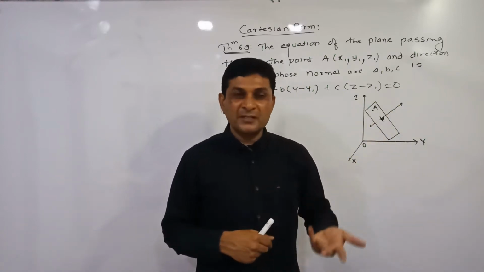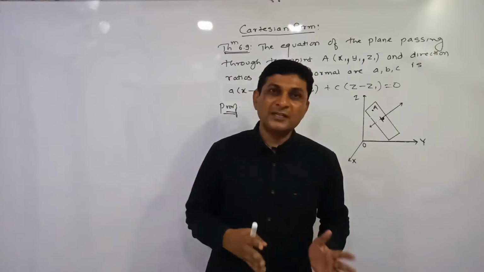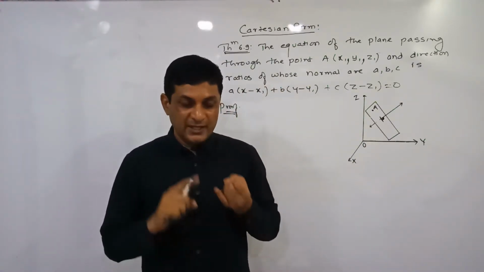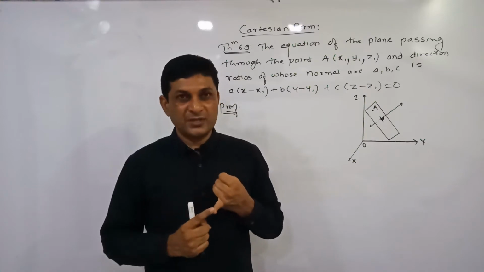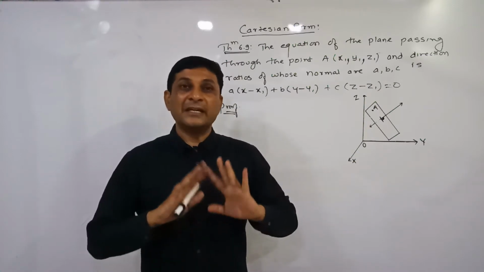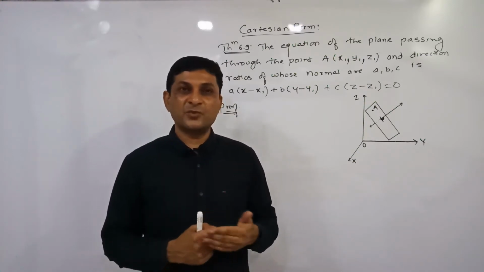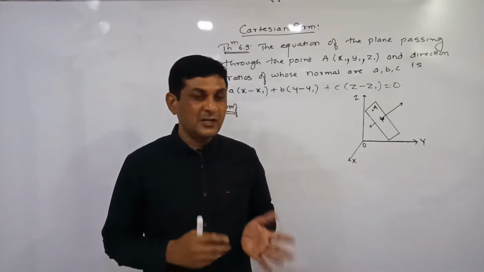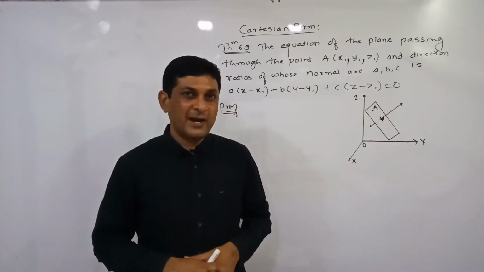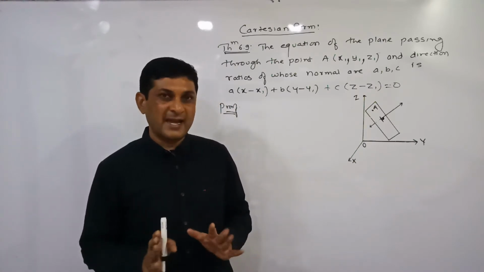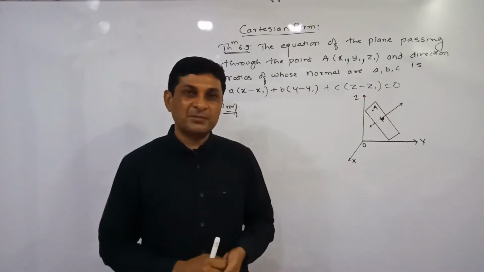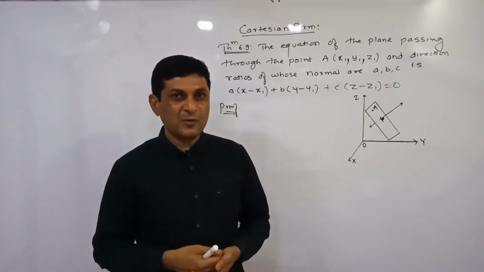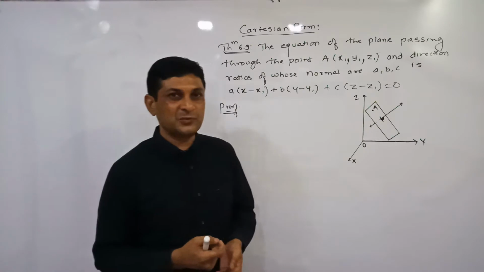Since the normal is nothing but a line, and all the results related to lines we have studied in vectors also. In vectors we have studied direction ratios, direction cosines, the interrelation between direction ratios and direction cosines of a line, and how to find the angle between lines. All these results we will also require in this chapter. The first part of this chapter is lines, where we have seen how to find the equation of a line and many more results related to lines.